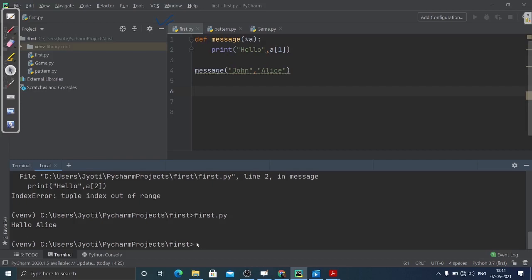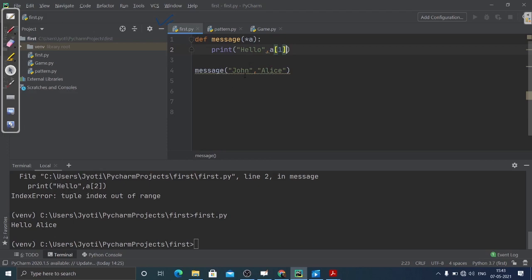Now in a tuple, we know that we can go for indexing, like we can access the value with the help of an index. So here I have printed hello and then a1. That means this function will pass this value as a tuple, and here it will be accepted like a tuple. Now I'm accessing the first index element, that is Alice, and you can see the output is hello Alice. So by this you can access every element.